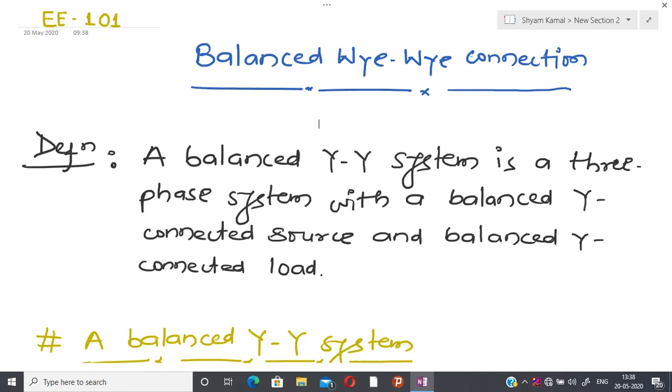Therefore, analysis of the YY system should be regarded as the key to solving all balanced three-phase systems.